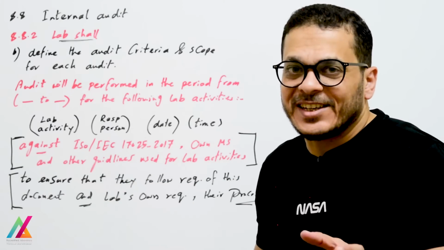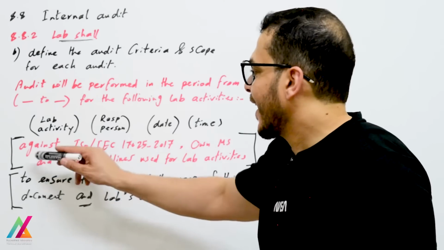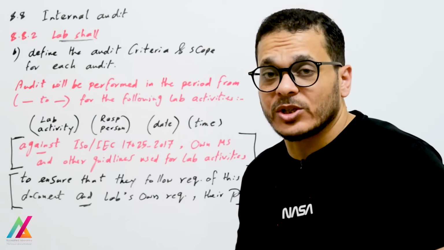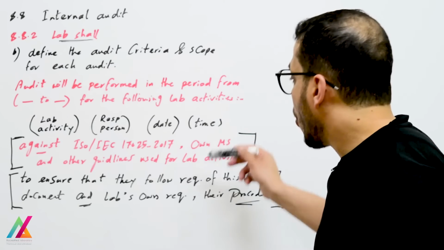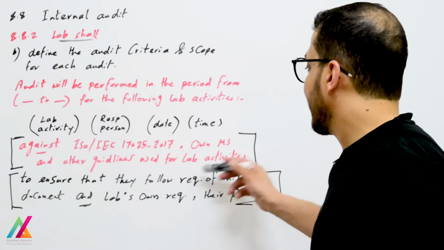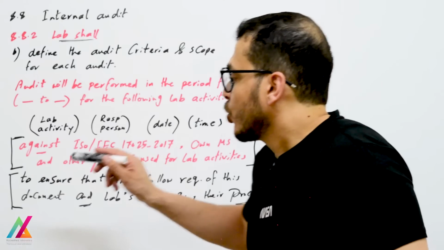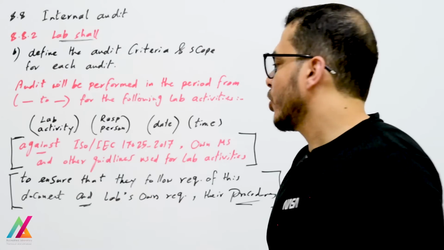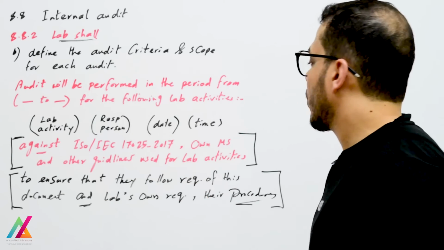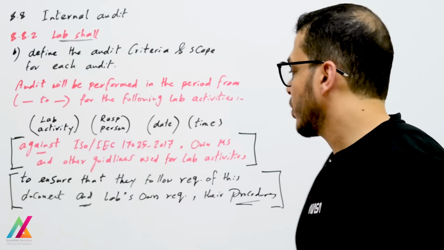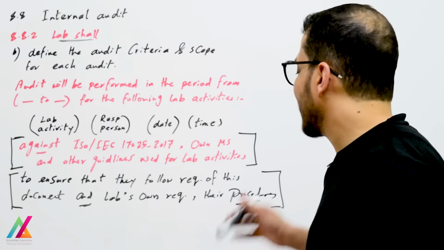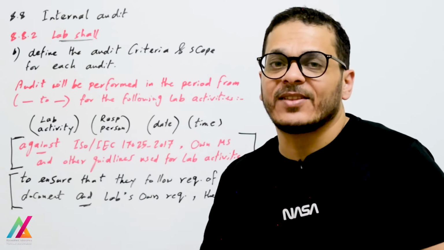Against the criteria, what is the criteria? Against which standard? Against ISO/IEC 17025:2017 and the lab's own quality management system, and also other guidelines used by the lab activities. To ensure the scope, to ensure that these lab activities follow the requirements of this document, ISO 17025, and the lab's own requirements, and also what is written in their procedures.